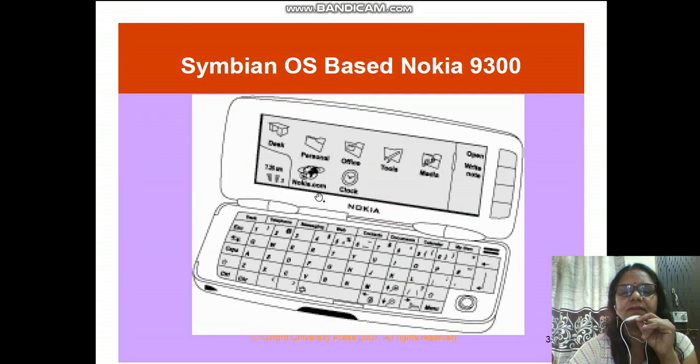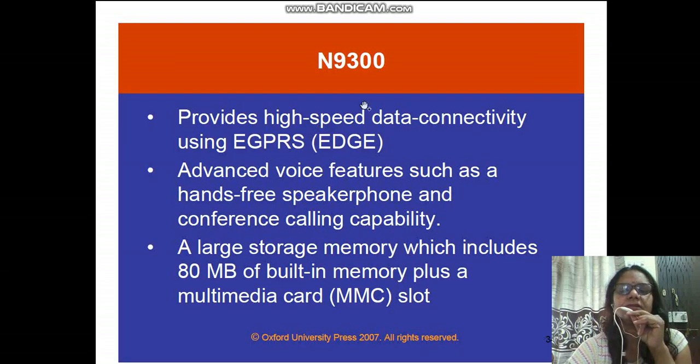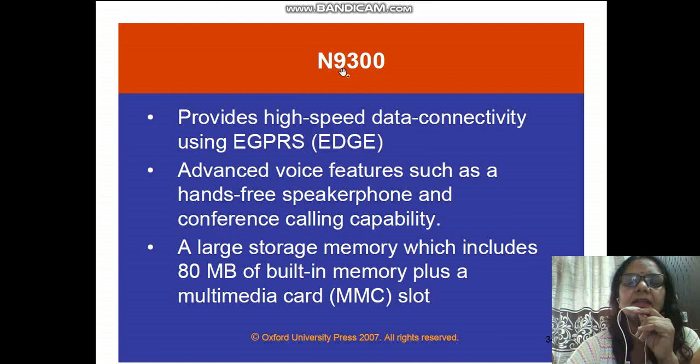This is, see, the Nokia's example. You have a separate keypad and you have this feature which is the screen, which is available. Okay, so it is based on the 9300 OS operating system. So this is one of the devices, N9300. It provides high speed data connectivity using this EGPRS Edge.